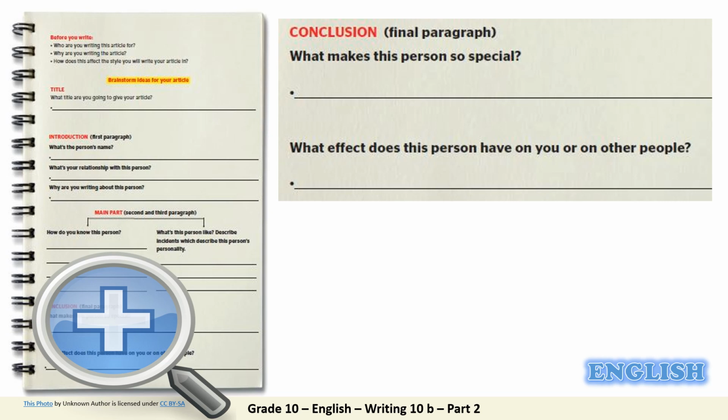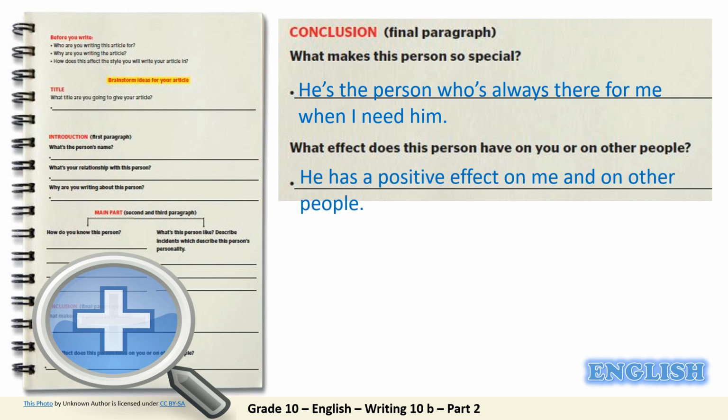All right, so what makes this person so special? We can say, he is the person who is always there for me when I need him. This is in the conclusion. We are repeating some ideas. Now, what effect does this person have on you or on other people? We can say, he has a positive effect on me and on other people. Of course, you are not going to choose someone who has a negative effect.